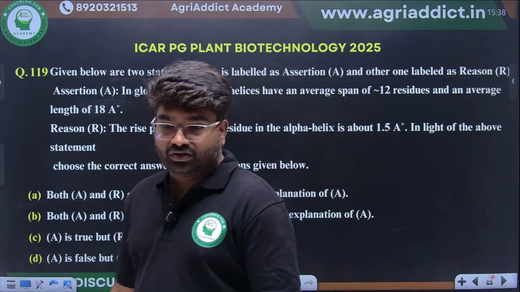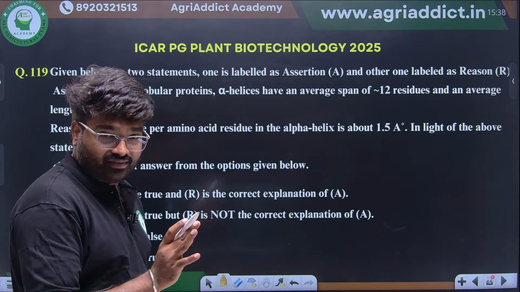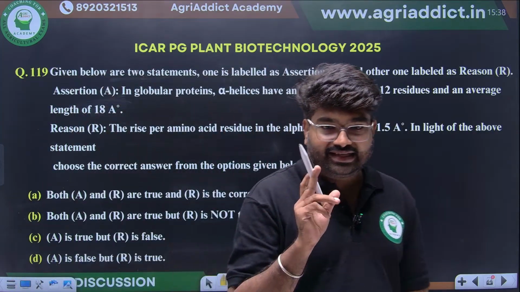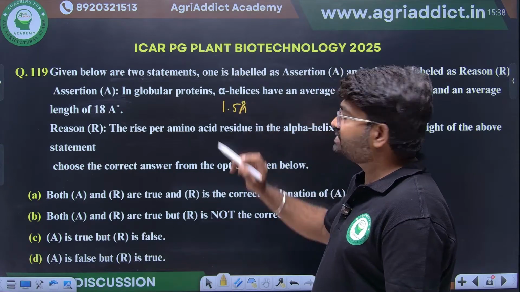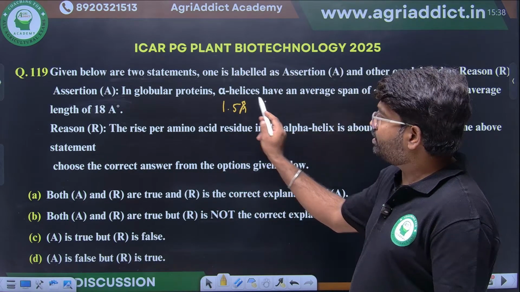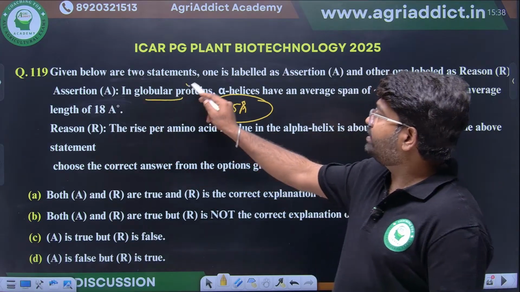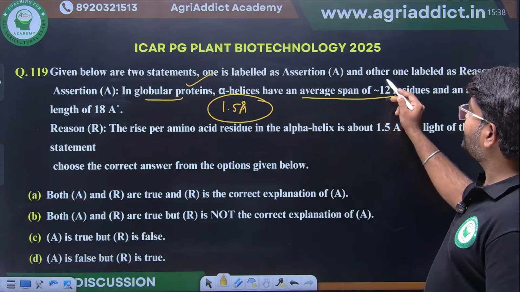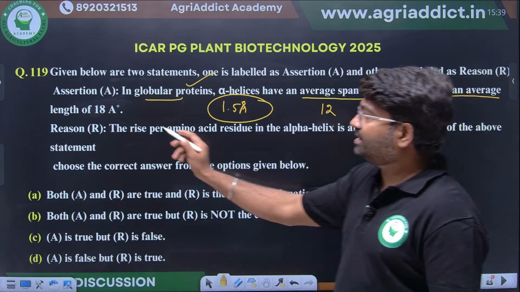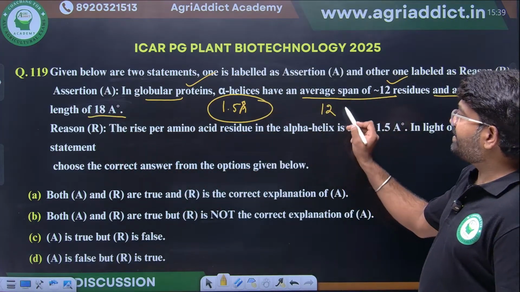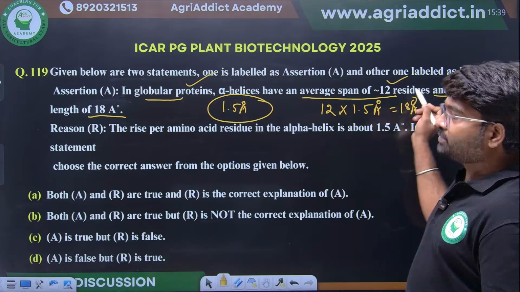Next, a simple question about alpha helix structure. The distance between each amino acid in an alpha helix is 1.5 Angstrom. This is a static question. The assertion says that in globular proteins, an alpha helix has an average span of 12 amino acids and an average length of 18 Angstrom. 12 into 1.5 Angstrom gives a total of 18 Angstrom, so the assertion is right.